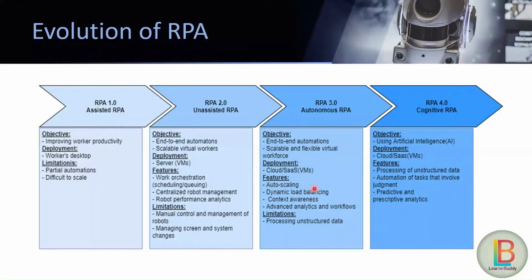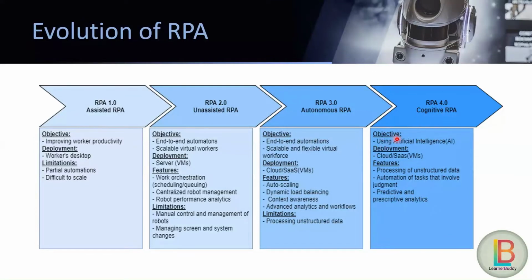Features were auto scaling, dynamic load balancing, context awareness, and advanced analytics and workflows. There was also one limitation for RPA 3.0, that is processing unstructured data. We could process structured data, but we couldn't process unstructured data. That leads to the phase of RPA 4.0. So this is the current phase, and this is also known as cognitive RPA.